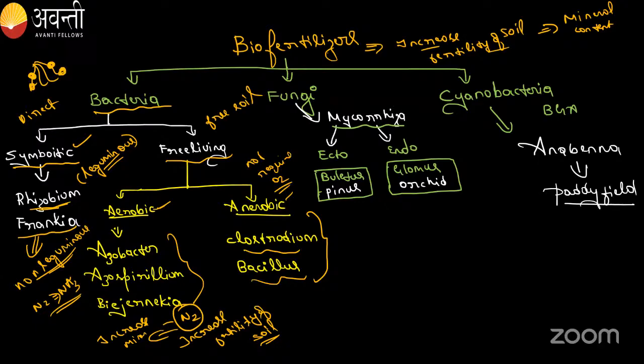Okay. So fungi, I already told you. Some fungi are nothing but the association of fungi plus plant root. If it is attached on the outer side of the root, we call it ecto. The example is Boletus, which associates with Pinus. Boletus is the fungus name, Pinus is the plant. Whereas the endo type is present in the tissues of the root, meaning cortical cells. The example is Glomus in the orchid plant root.